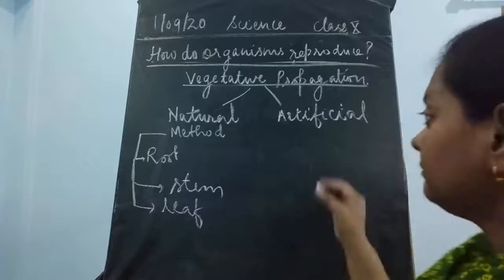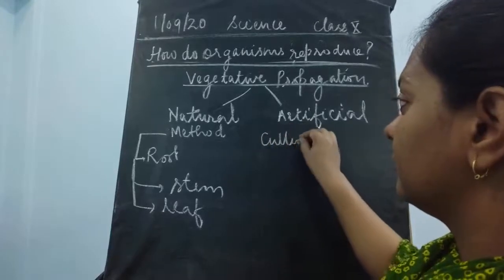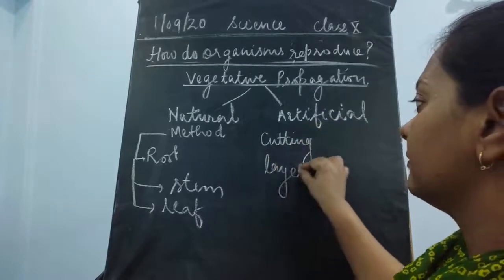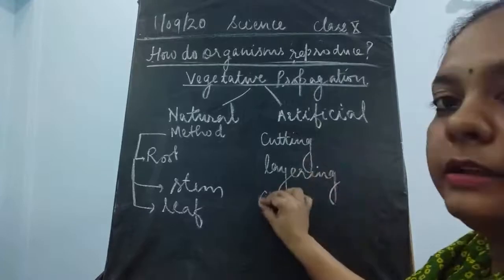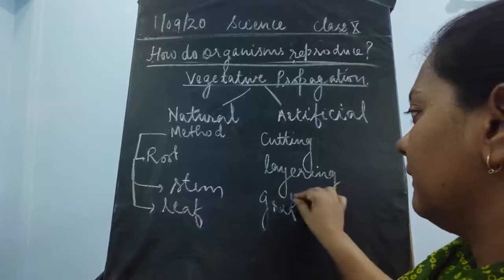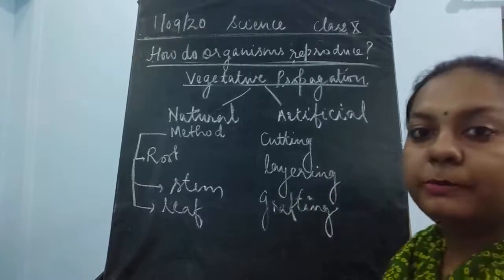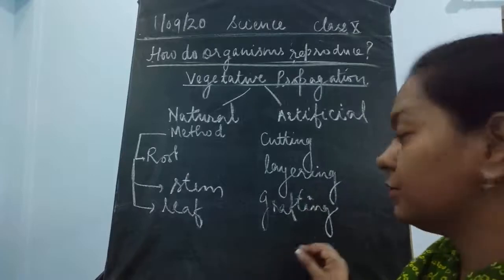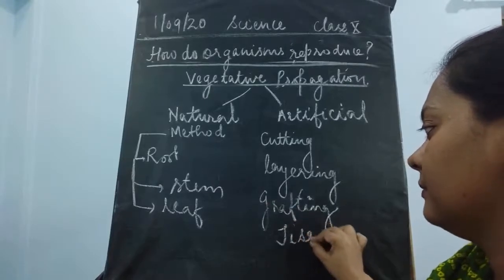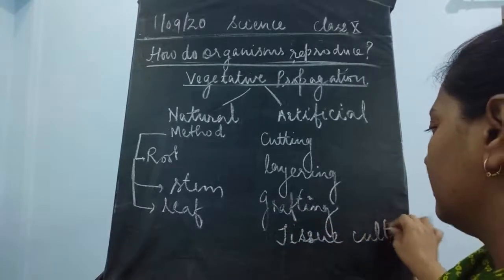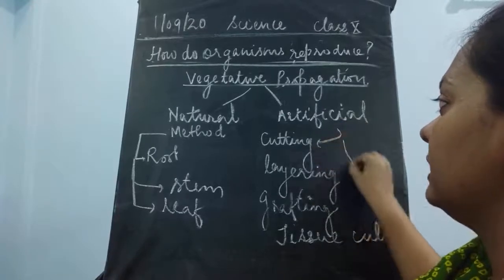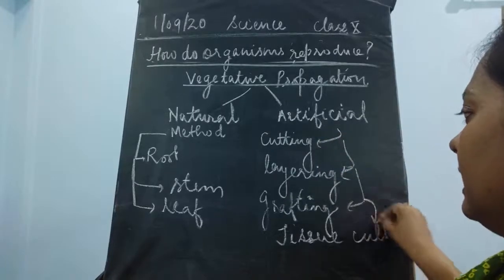That could be by cutting, by layering, by grafting, and by an advanced technique that is said to be tissue culture, also said to be micropropagation. So these are the various methods of the artificial mode of vegetative propagation, 1, 2, 3, and this one is the fourth method.